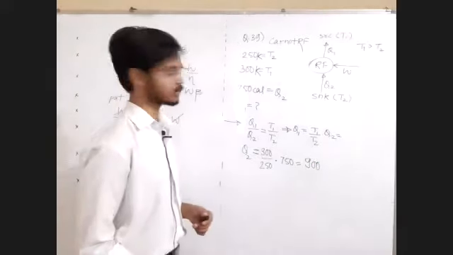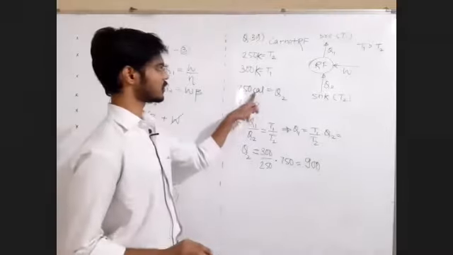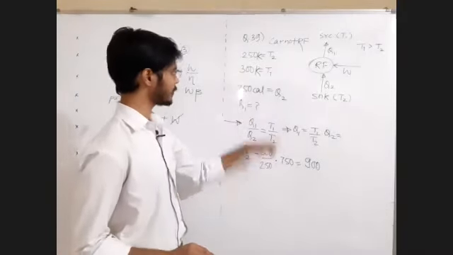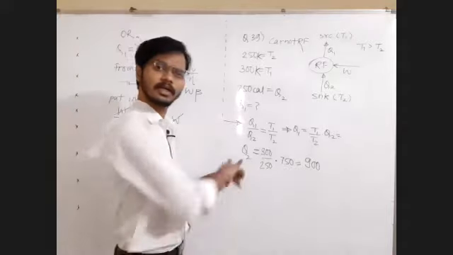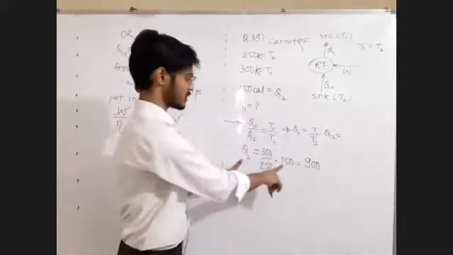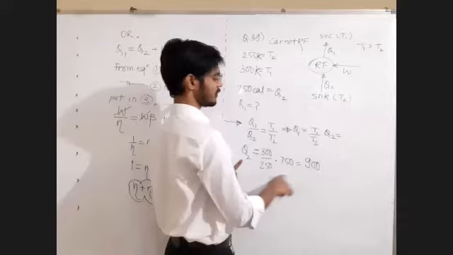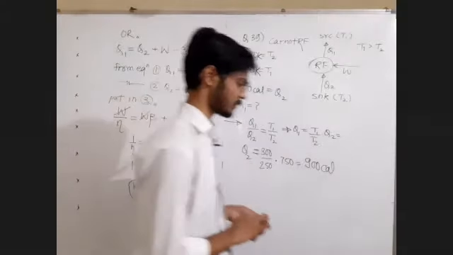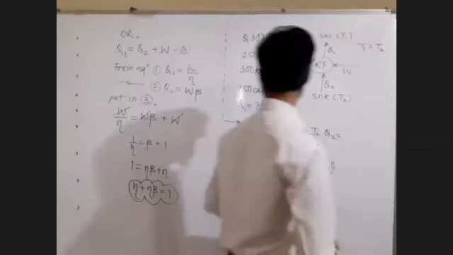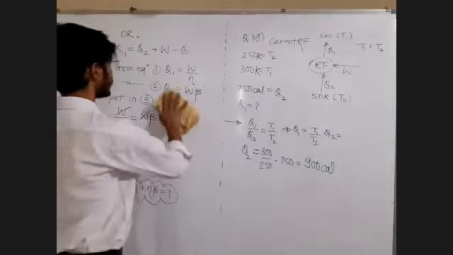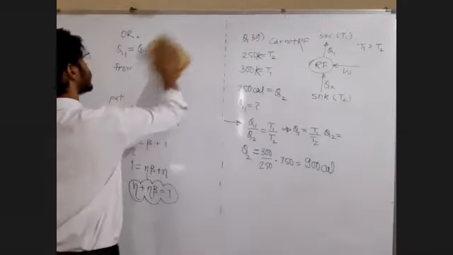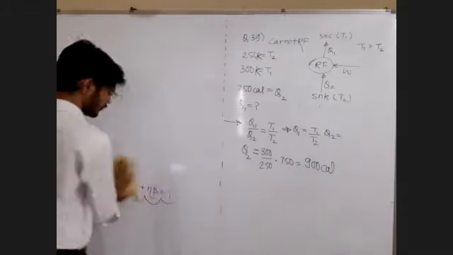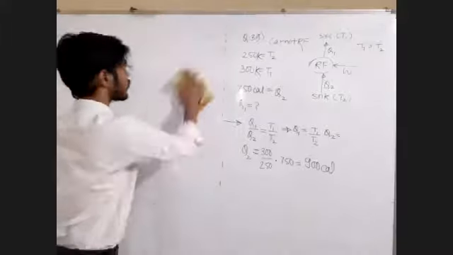Kelvin cancels, 750 calorie, 900 calorie, so the answer is in calorie, right? That's it. That was a very easy question for us, a laddu question. You may call it a jalebi question, any sweet that you love.